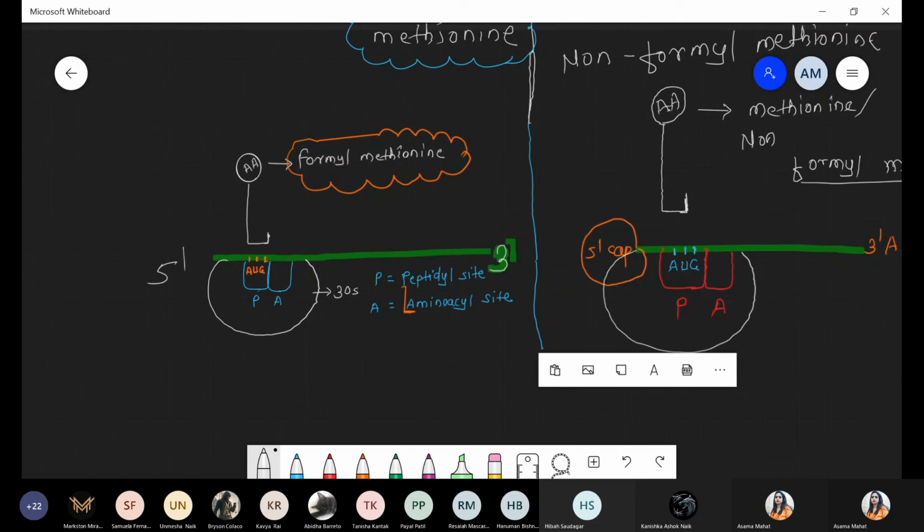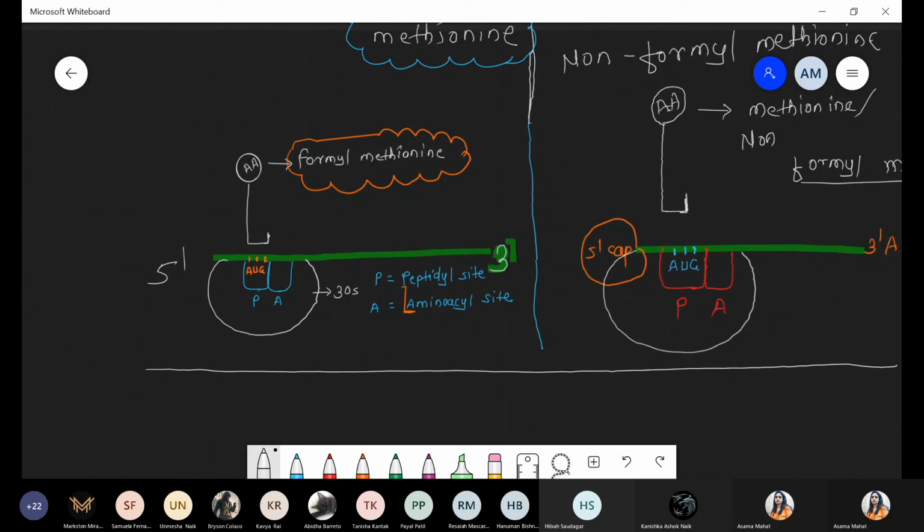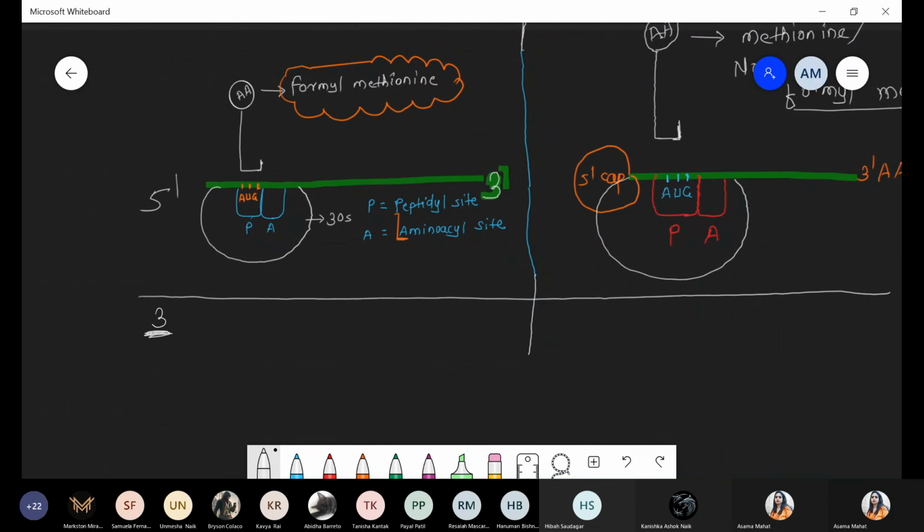Okay. So third step, we are talking about entry of large subunit or attachment of large subunit. First step of initiation, ribosome binding. Second step, charged tRNA joined at the P site, that is peptidyl site. And now the third step of initiation of translation, that is large subunit attachment.